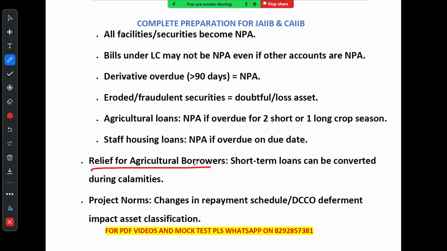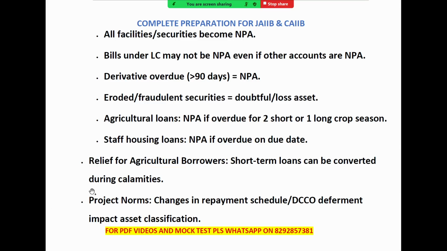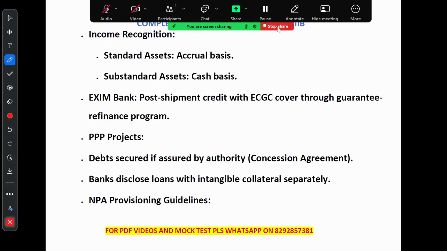Relief for agriculture borrowers: short term loans can be restructured if there is a calamity. Now project norms. Finally, project norms can also affect asset classification if there are changes in the repayment schedule or deferment in DCCO. This can impact how the asset is classified. Now let's move on to asset income recognition.